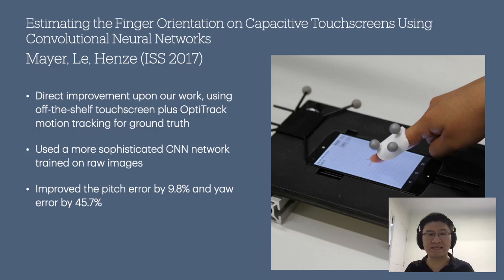At ISS 2017, Mayer et al. presented a significant improvement on our original finger angle algorithm, significantly reducing both the pitch error and nearly halving the yaw error using a convolutional neural network trained on a data set of raw capacitive images. So this technique brings that finger angle technique a lot closer to being commercially viable.